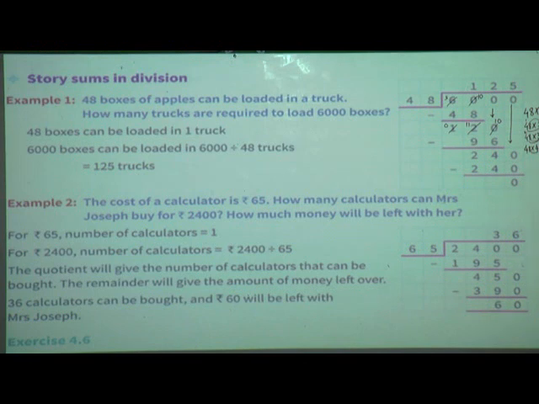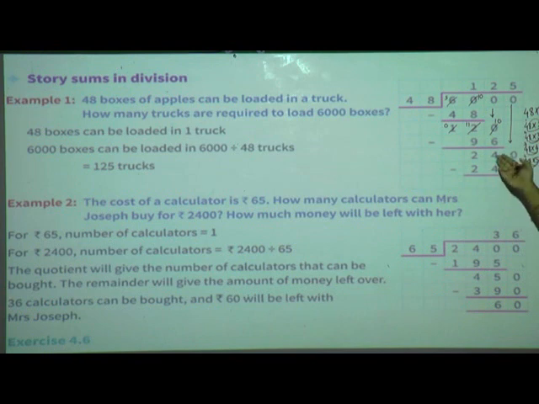4 eights are 32. So write 2 here and 3 will be carried over. 4 fours are 16. 16 plus 3? Yes, 19. Still we have to take one more. 48 times 5: 5 eights are? Yes, tell me. 40, correct. 5 fours are? Yes, 20. 20 plus 4 is 24. See, exactly we got 240. We can subtract 48 times 5, 240, from 240. So write 48 fives are 240 and do the subtraction.